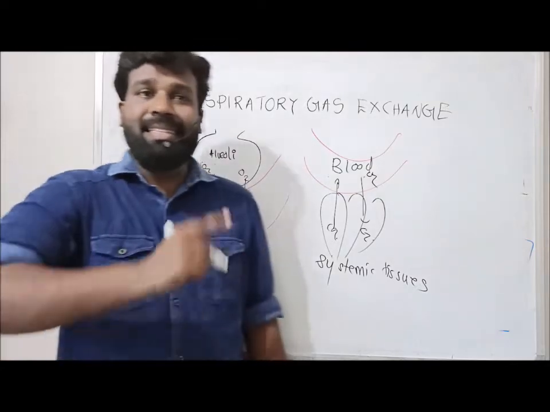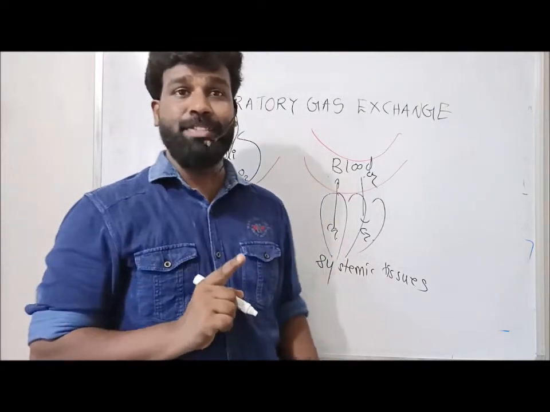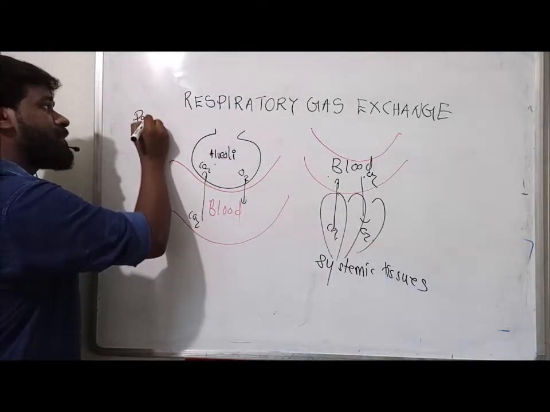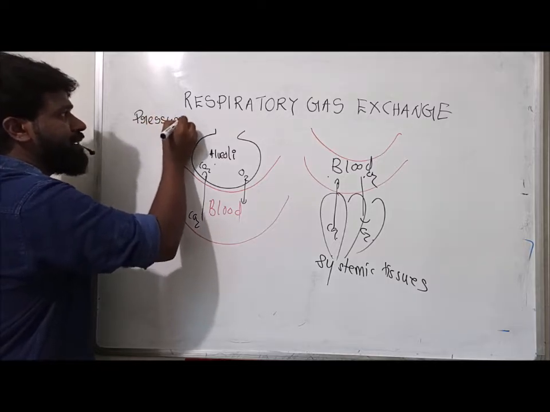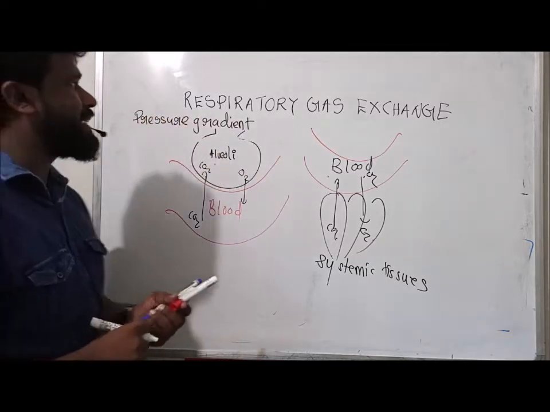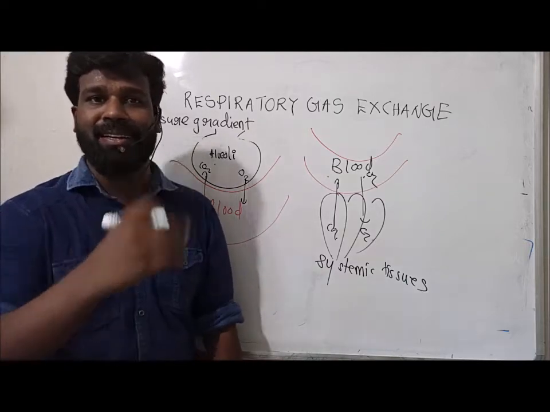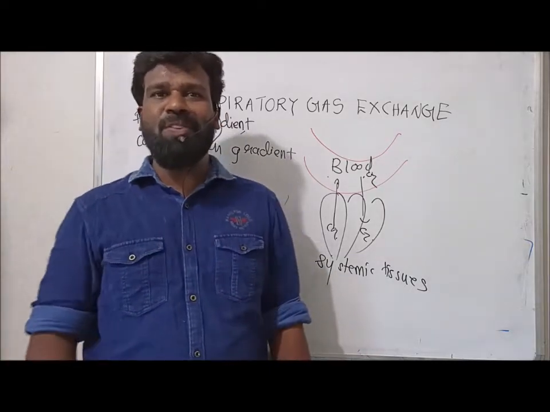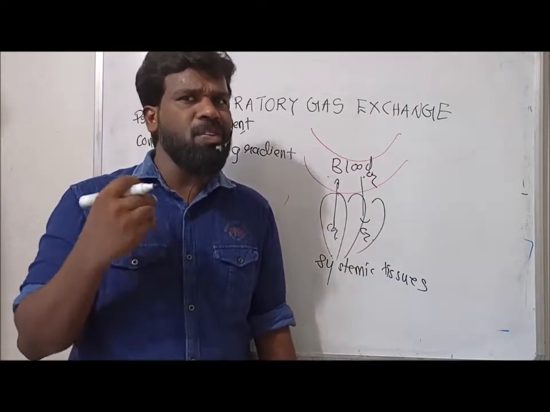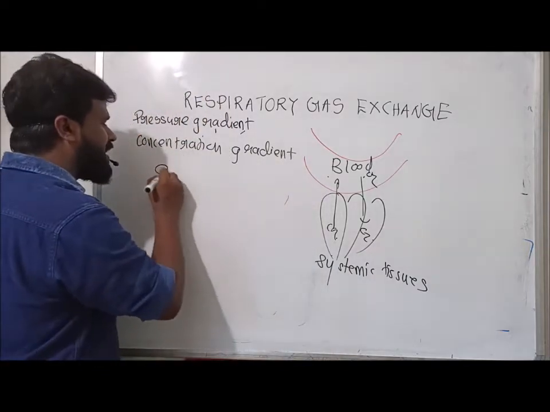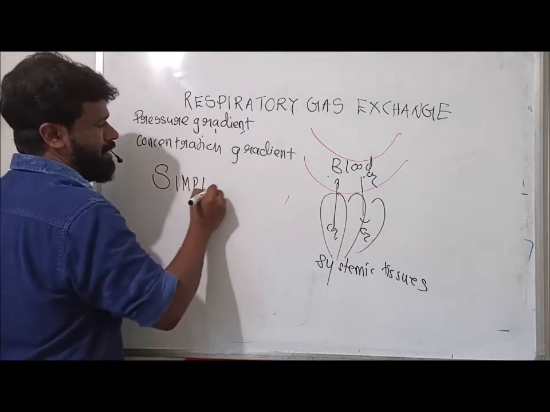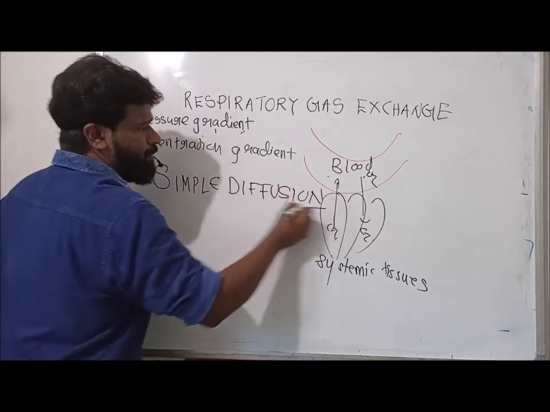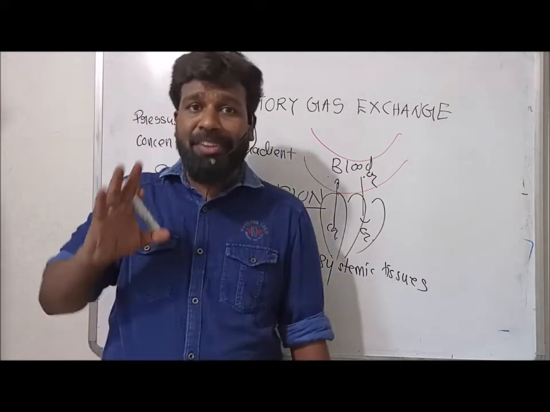This gaseous exchange takes place on the basis of a pressure gradient or concentration gradient, by a process called simple diffusion.